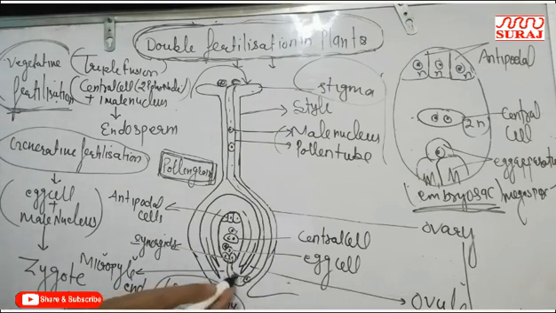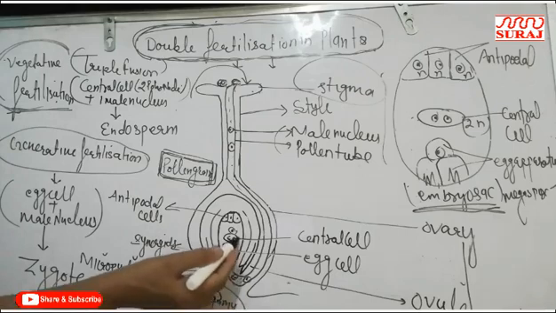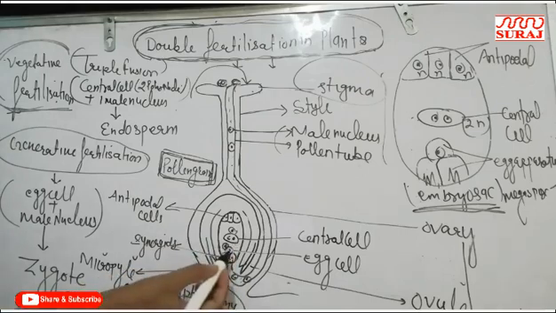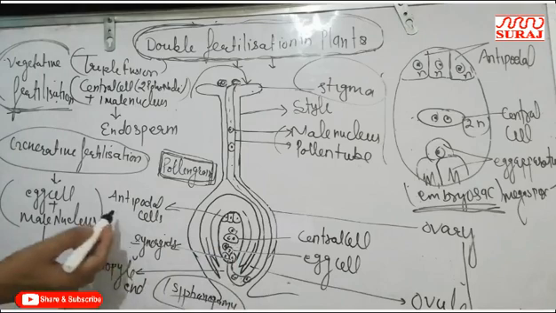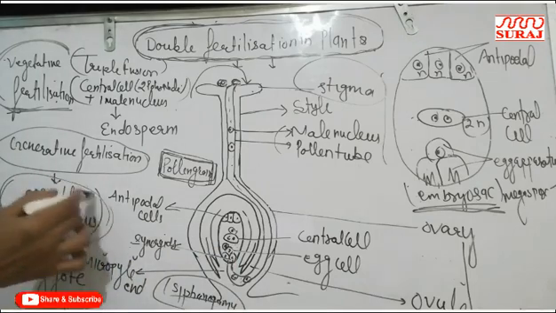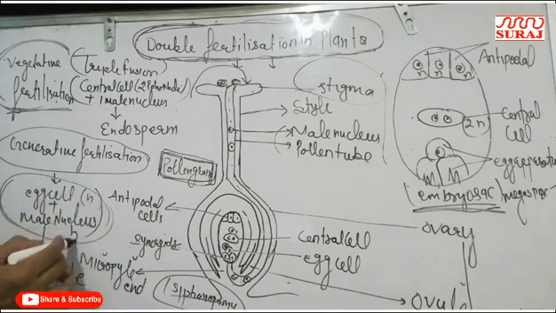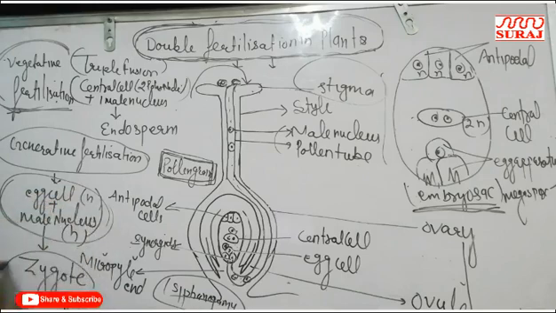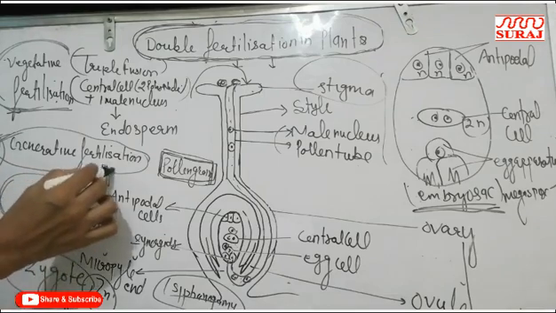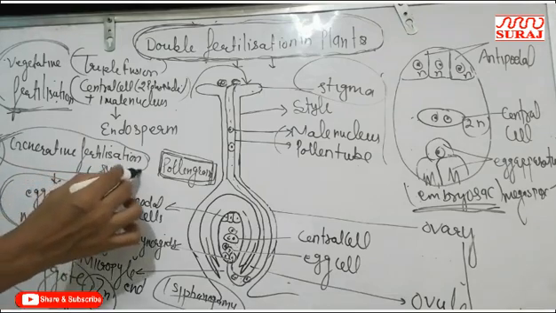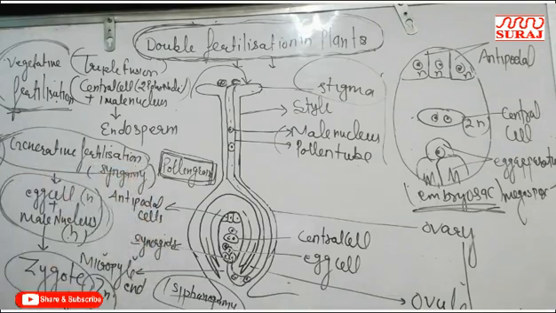Now, of the 2 male nuclei transmitted in the embryo sac, 1 male nucleus fuses with the egg cell, which is haploid, and forms the zygote, which is diploid. This type of fertilization is known as generative fertilization, in which the zygote is formed, also known as syngamy or fusion.